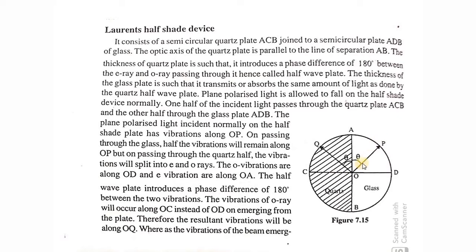This OP gets separated into an ordinary ray and an extraordinary ray, with components along OD and OA. The ordinary vibrations are along OD and the extraordinary vibrations are along OA.